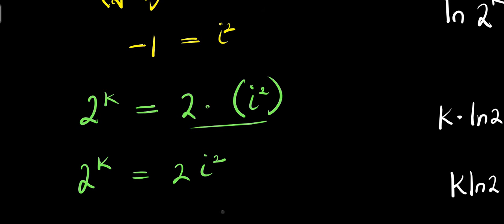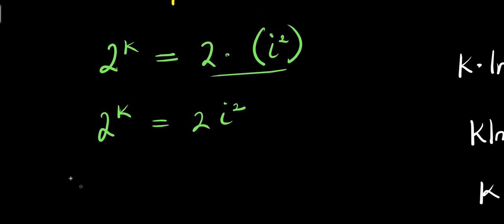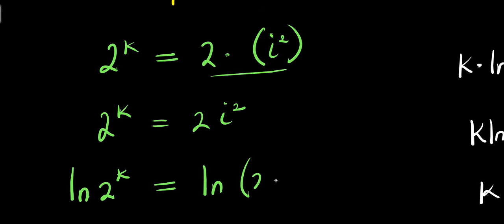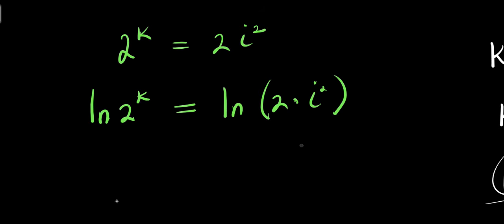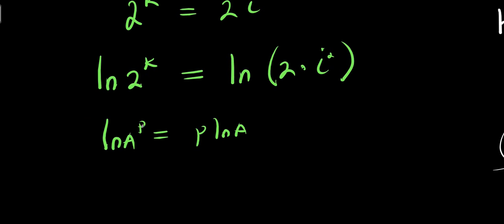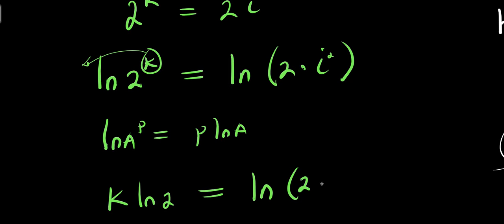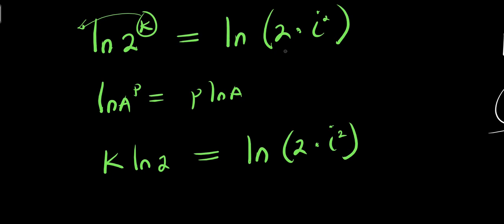If you multiply this out, now I can apply natural log. I have natural log of 2 power k equals natural log of 2 times i power 2. Now remember, natural log of a power p equals p times natural log of a. The k comes behind this, I have k times natural log of 2 equals natural log of 2 times i power 2. Now this is my a, this is my b.